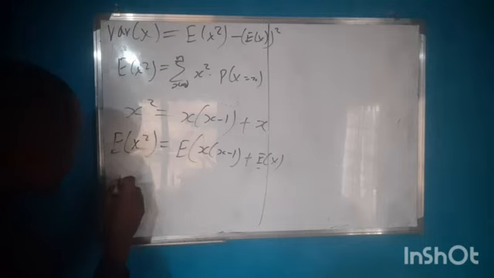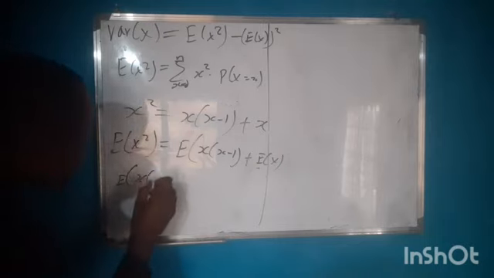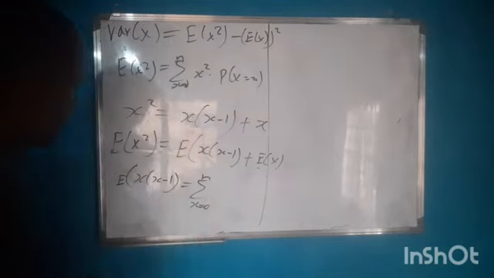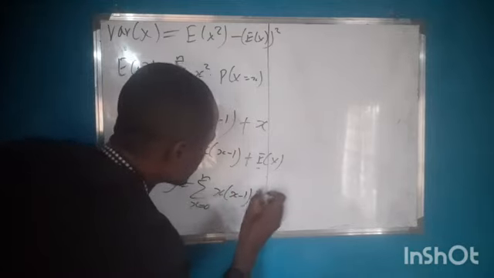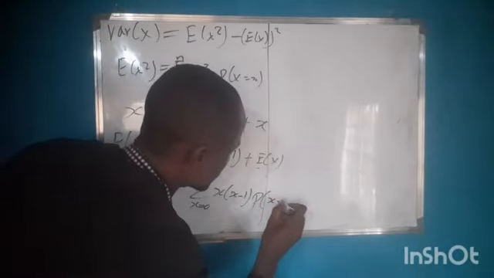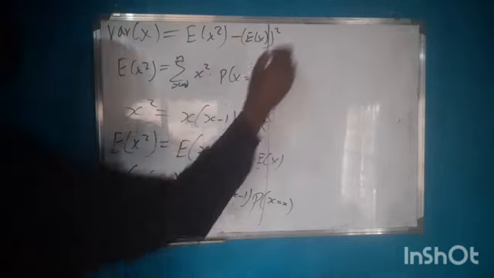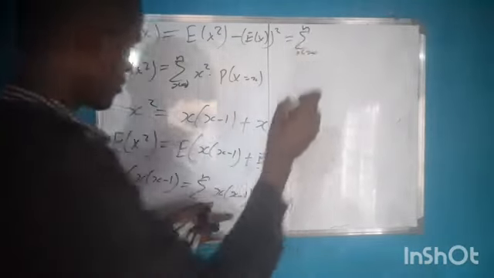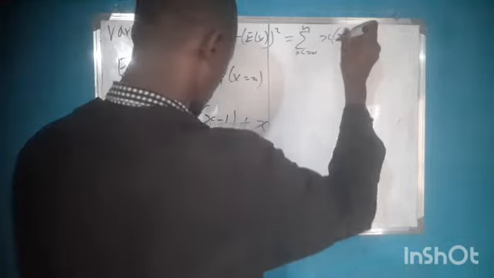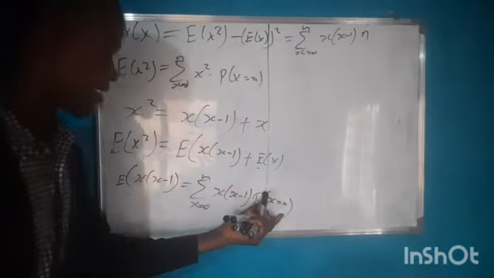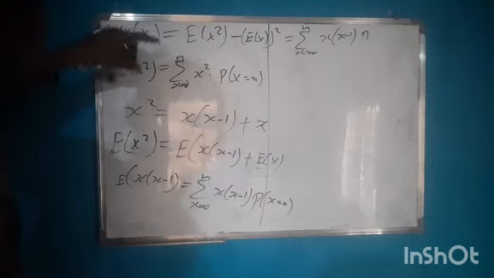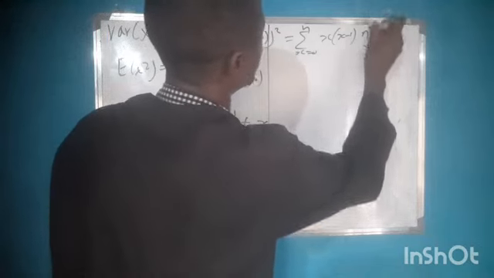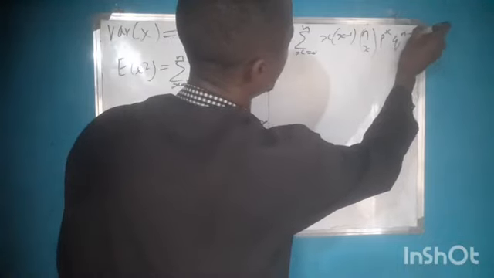The expected value of x bracket x minus 1 is equal to the summation as x runs from 0 to n of x bracket x minus 1 times the probability of x equal to small x, which is equal to the summation as x runs from 0 to n of x bracket x minus 1, and we already defined the probability mass function of a binomial distribution to be n combination x, p raised to power x, q raised to power n minus x.